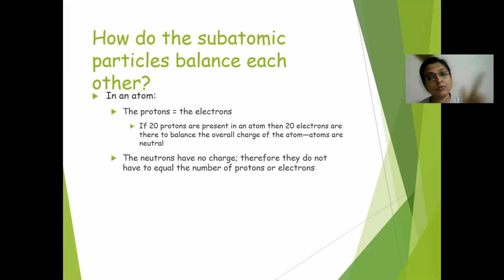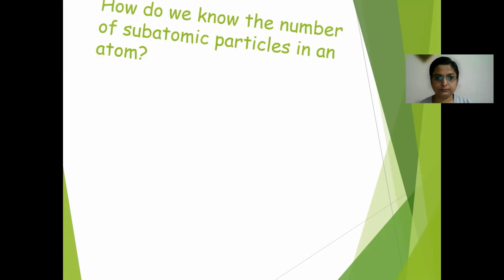So the overall charge on an atom is neutral. Neutrons are already present inside the nucleus and don't have any charge. Therefore, an atom has equal numbers of protons and electrons. Understood? If anyone has any question, they can give it to me in the chat box.